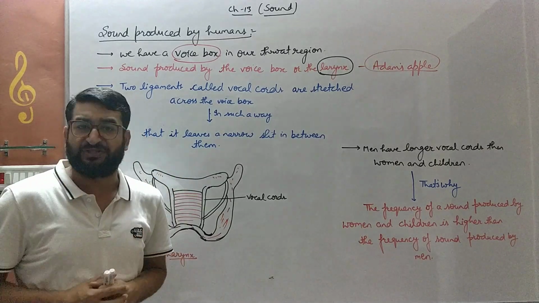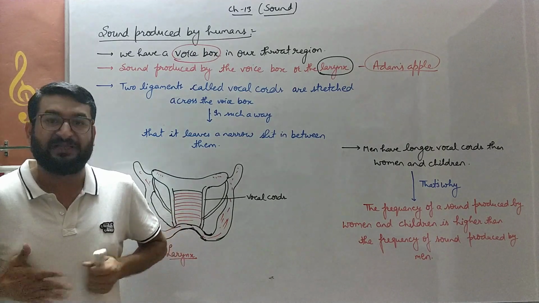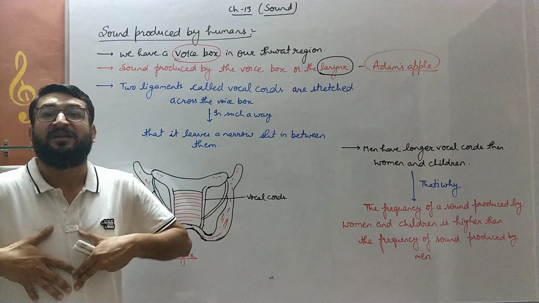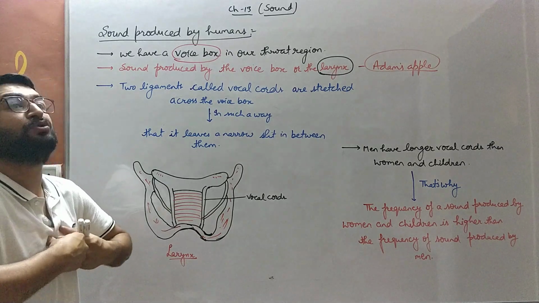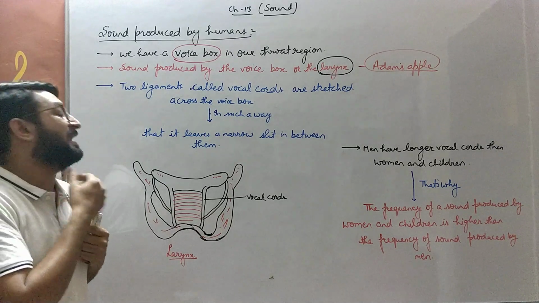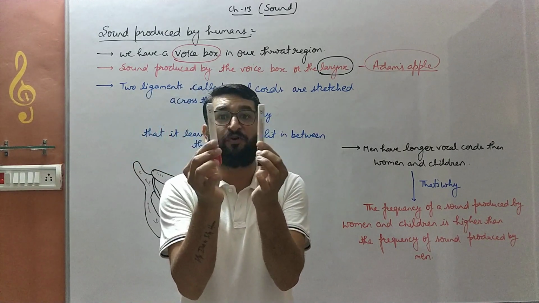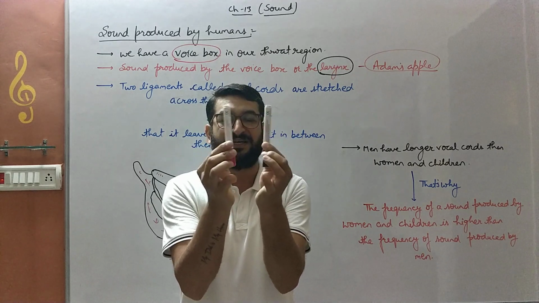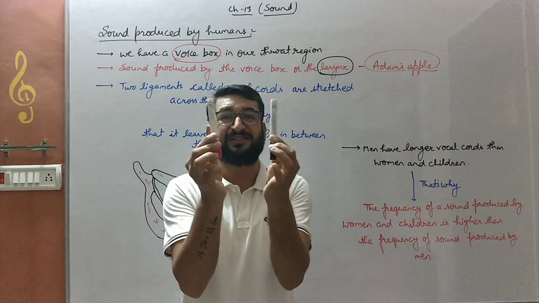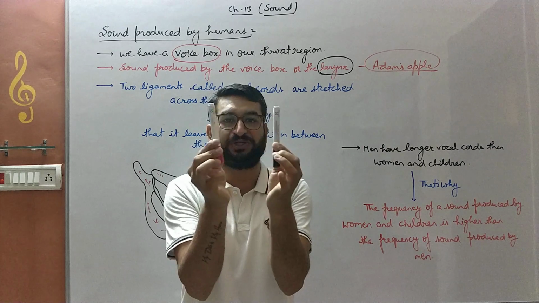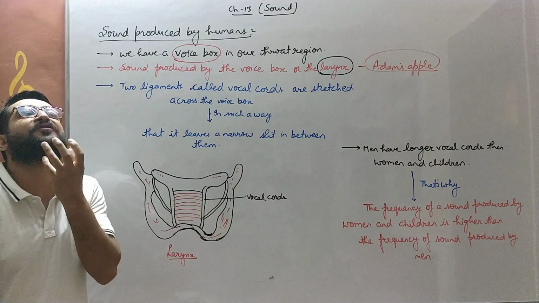How is that sound produced then, bache? Whenever we push the air from our lungs, in this thoracic cavity we have lungs, bache. Whenever we push the air out of the lungs, then air through this windpipe reaches the larynx. When the vocal cords come in contact with that moving air, these vocal cords will start to vibrate like this. They will start to move to and fro around their mean position. This to and fro, this vibratory, oscillatory motion produces the vibrations, and those vibrations come out of our throat.